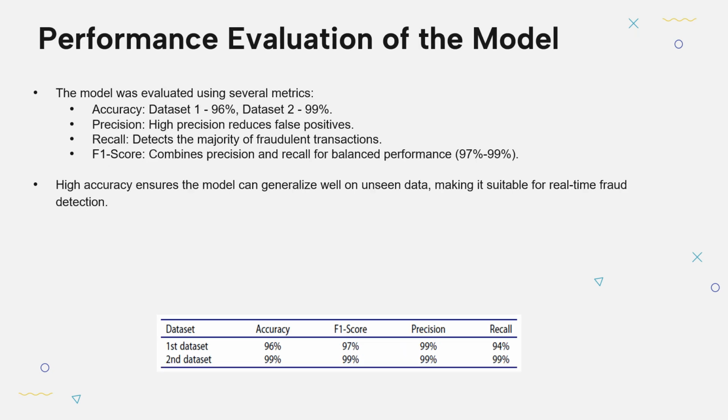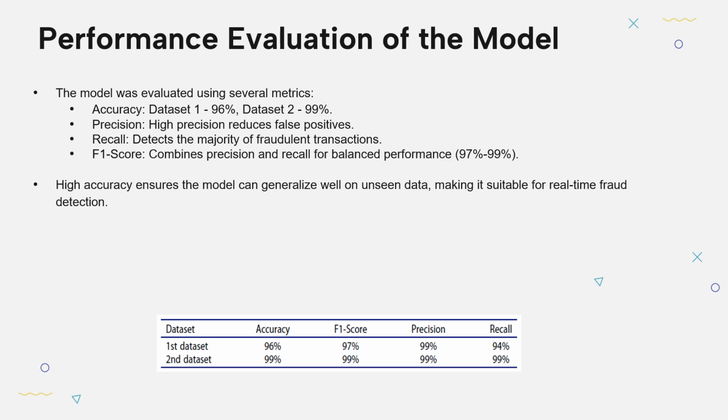Moving ahead to the performance matrix. The performance of the decision tree model was evaluated using several key machine learning metrics, which are commonly used to assess the effectiveness of classification models like this one. The accuracy refers to the overall percentage of transactions that were correctly classified, whether they were fraudulent or not. The decision tree achieved 96% accuracy in dataset 1 and 99% accuracy in dataset 2. This means the model made the right prediction for most transactions, but there is still room for improvement in edge cases where transactions were misclassified.